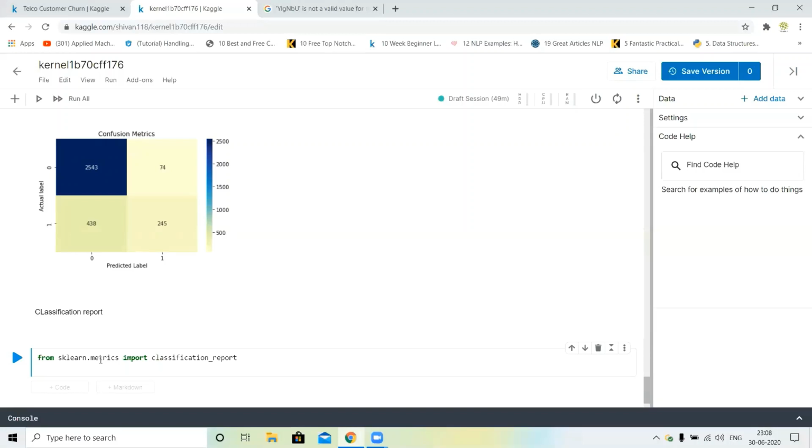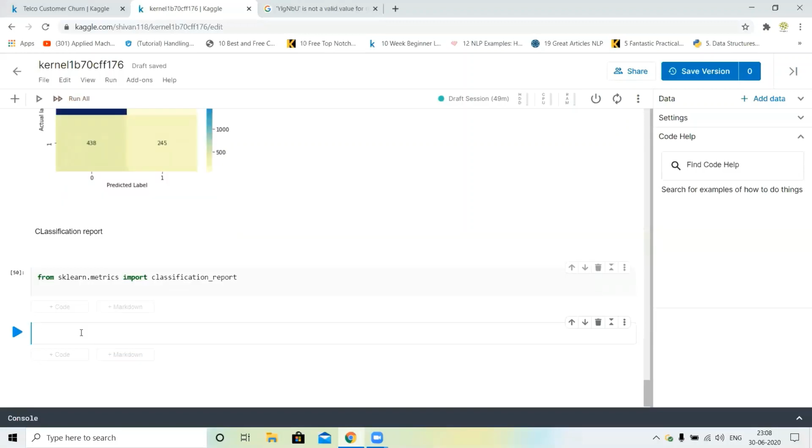Okay, and I just print this. Classification report, y_test and y_pred.